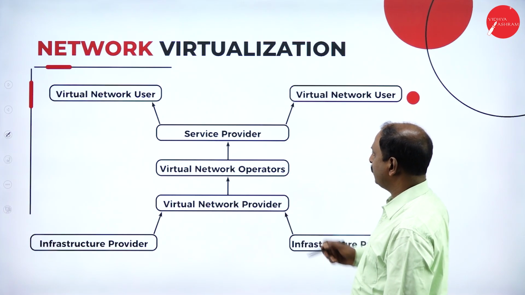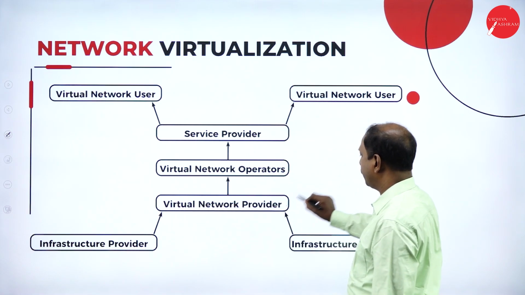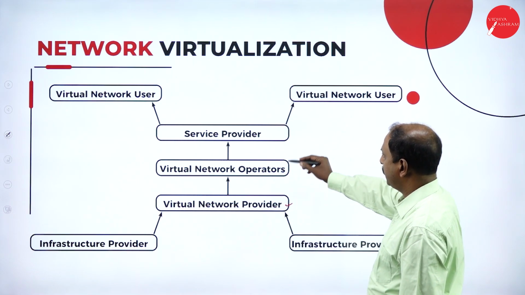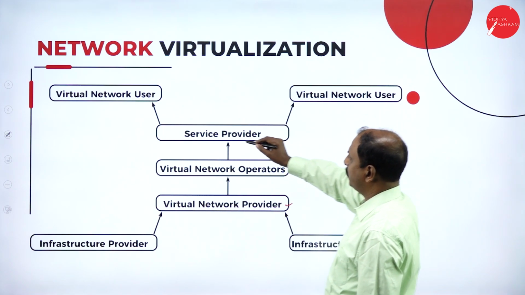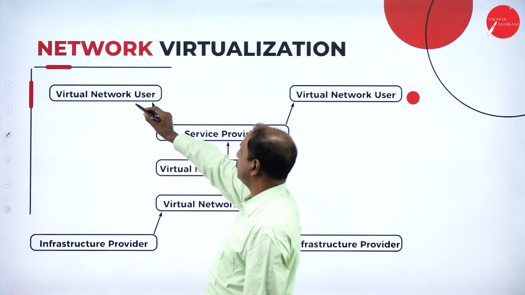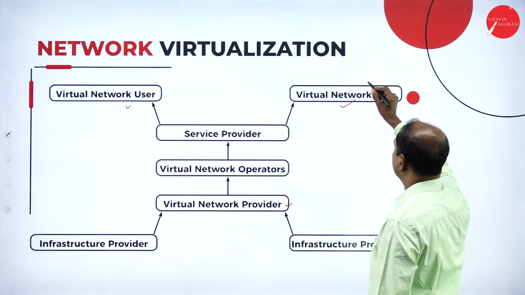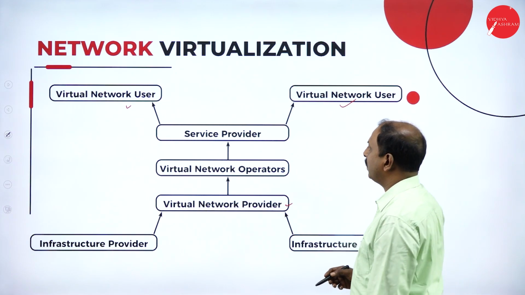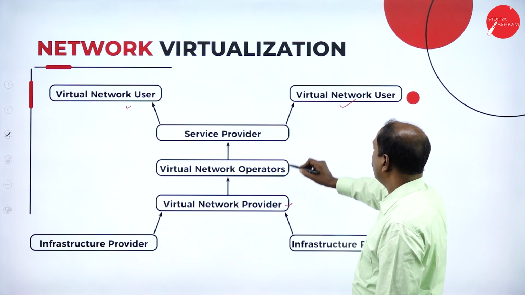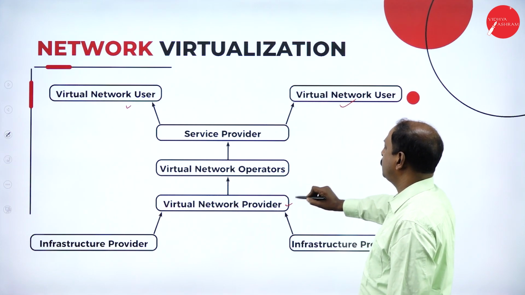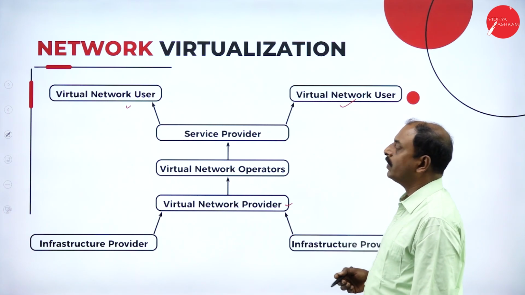Look at the diagram here. This is the infrastructure provider, and this is a virtual network provider. He is the provider, operator, and service provider. And this is the virtual network user. In this example, this is one virtual network, and this is another network virtualization environment. So this is one network that they are going to virtualize with the help of this virtual network provider. This is the diagram for network virtualization.